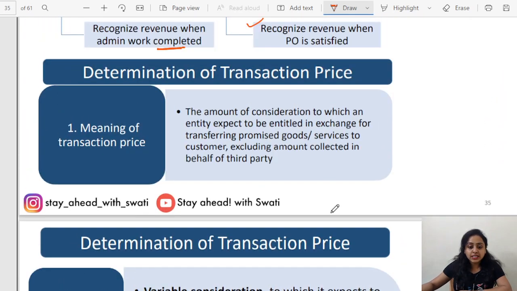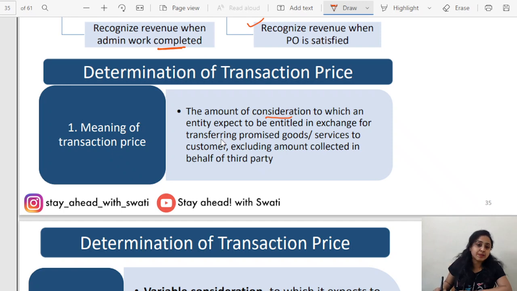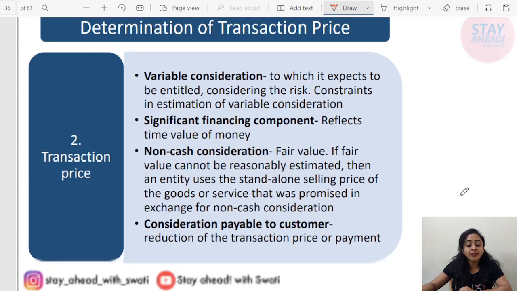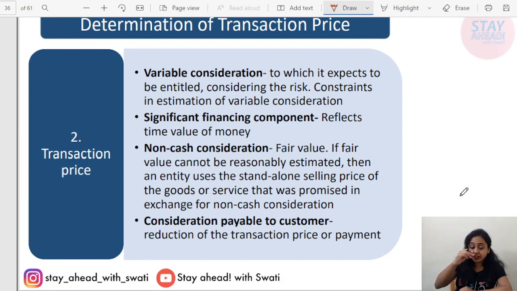We will read this once. The amount of consideration to which an entity expects to be entitled in exchange for transferring goods and services to a customer, excluding the amounts collected on behalf of third parties. We have read this definition before as well. Now, while determining, there might be different conditions.